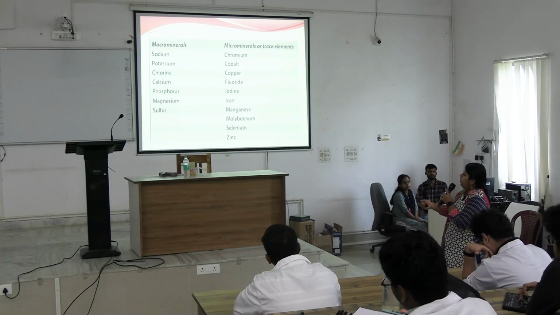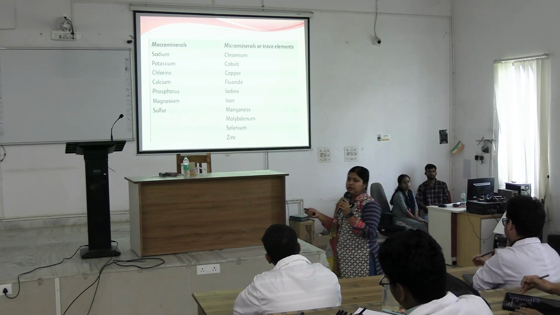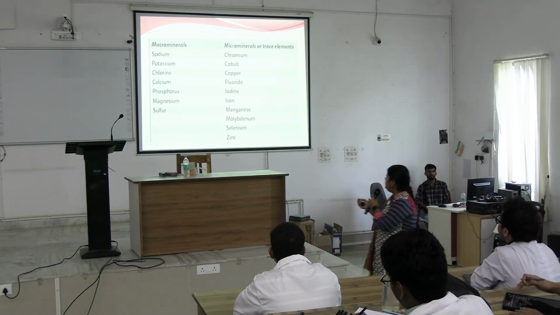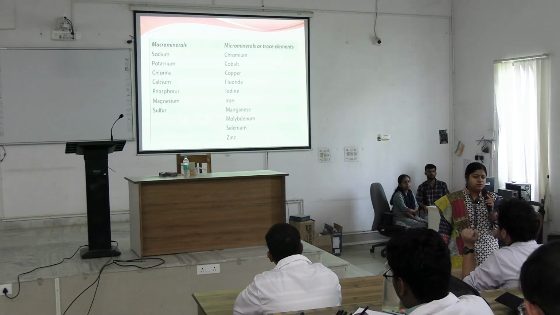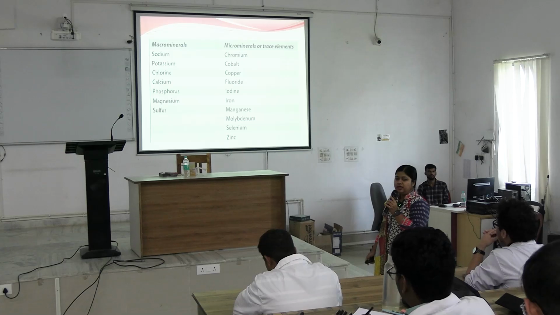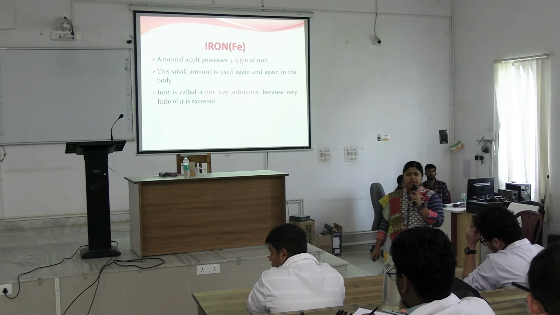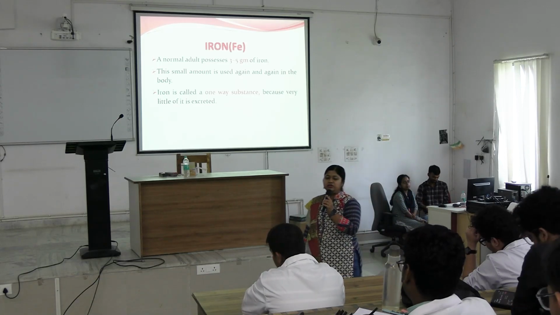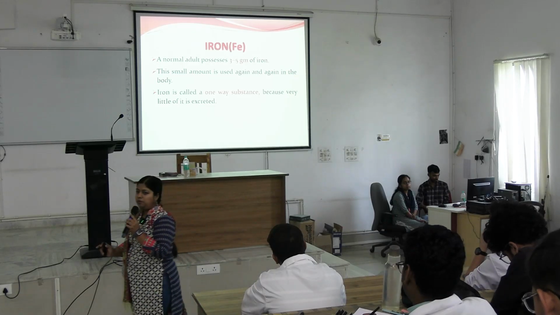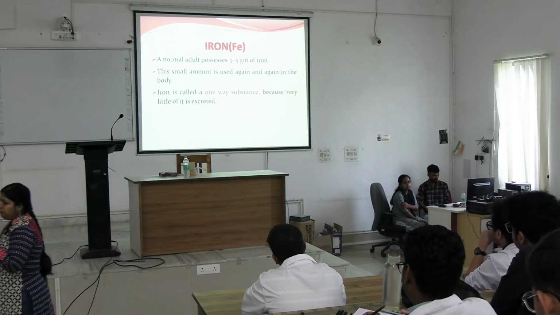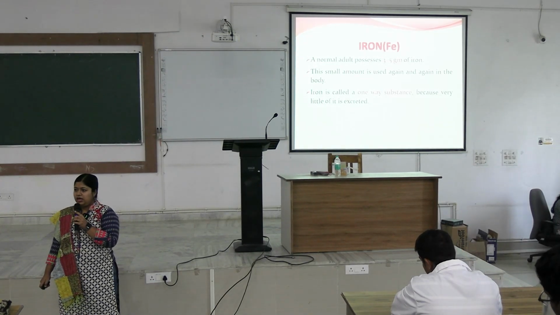On the left hand side, all the macro minerals are required in more than 100 milligram per day quantity, whereas these micro minerals are required in very less amount, that is less than 100 milligram per day. Clear? Proceeding to iron. Our body's total iron content is 3 to 5 gram. An adult human body contains 3 to 5 gram of total iron.